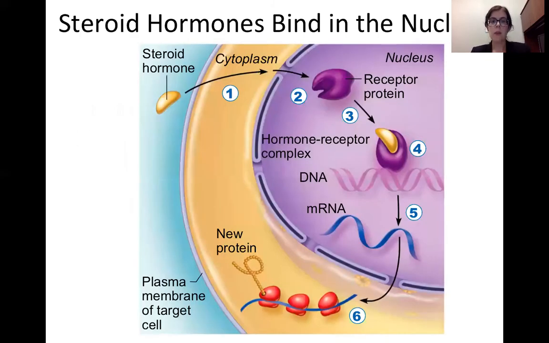Okay, so let's think about the chemistry for a second. I know chemistry can be scary. Stay with me. So steroids are a lipid, and so steroid hormones can easily pass through the lipid bilayer of our plasma membrane. And usually they pass all the way through into the nucleus where they bind to their receptor, and then that hormone receptor complex usually has an effect on the DNA and will cause the synthesis of mRNA for a specific gene, which will then be made into a protein.